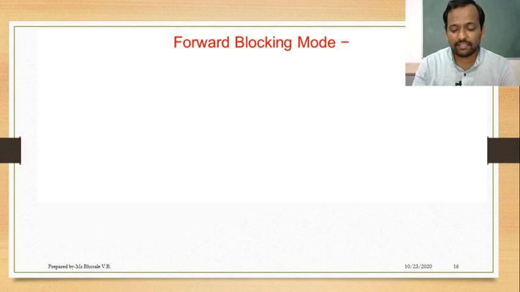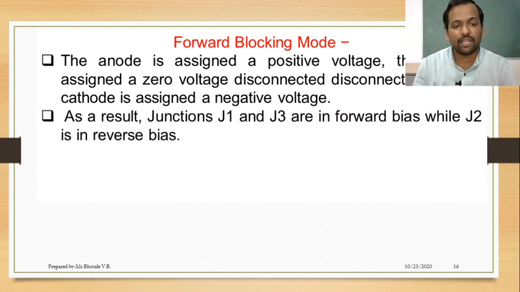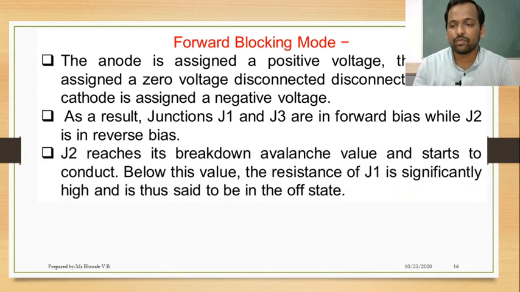Now we can see in forward blocking mode, anode is connected to positive, gate is not connected, and cathode is connected to negative. Then what will happen? Junctions J1, J3 are forward biased, junction J2 is reverse biased. When J2 reaches its breakdown, only a small leakage current will flow.